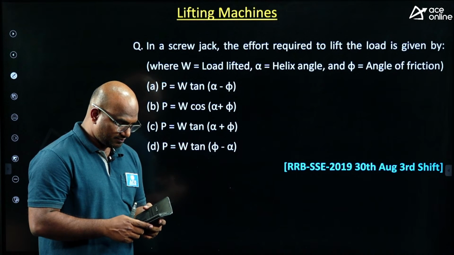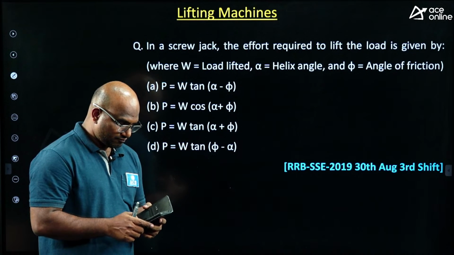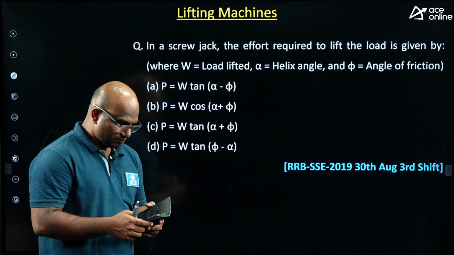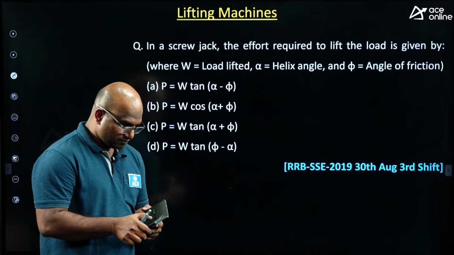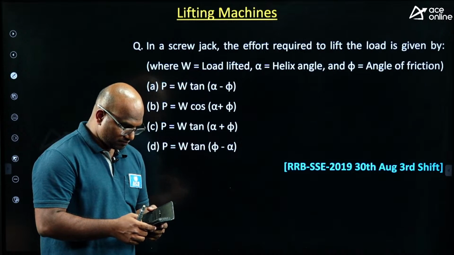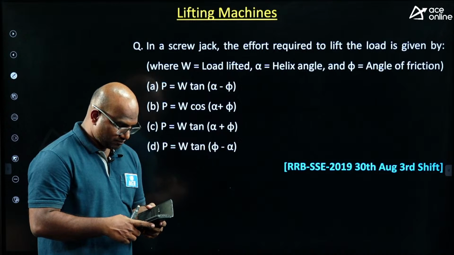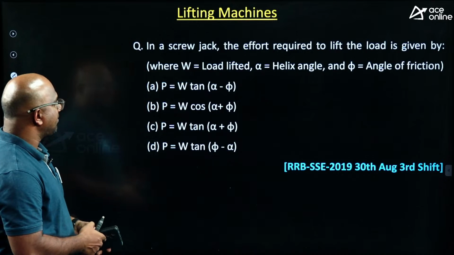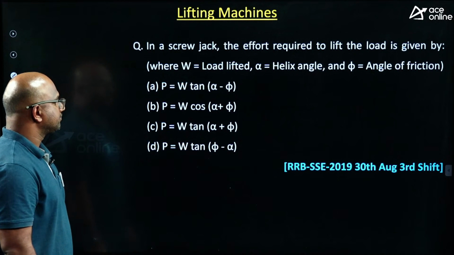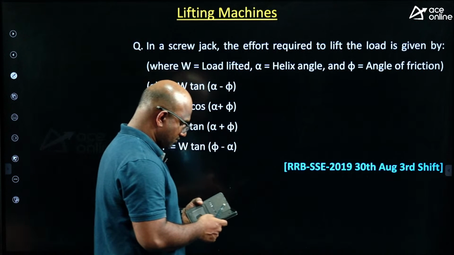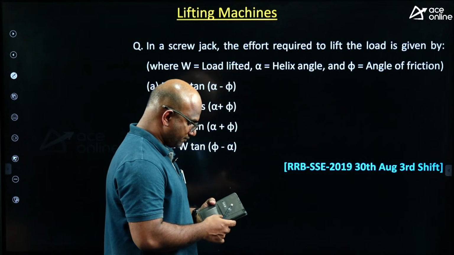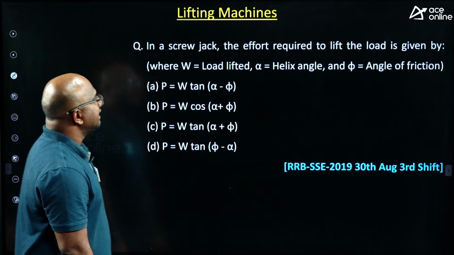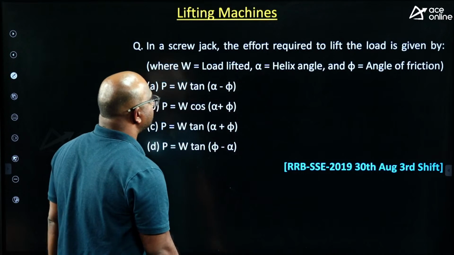Here, phi is the angle of friction, alpha is the helix angle.